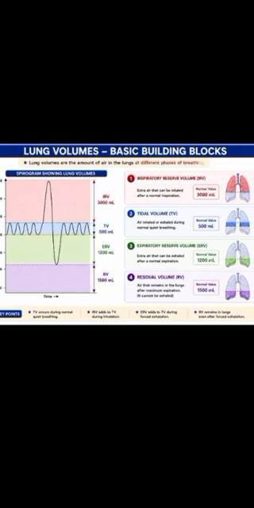So the amount of air involved in those different phases of breathing are known as lung volumes. The volume of the air exhaled, inhaled, or staying in the lungs comes in the category of lung volumes. There are different types of lung volumes. We will discuss one by one.